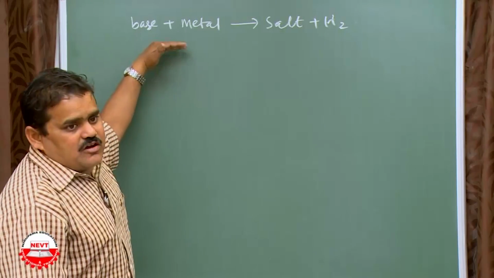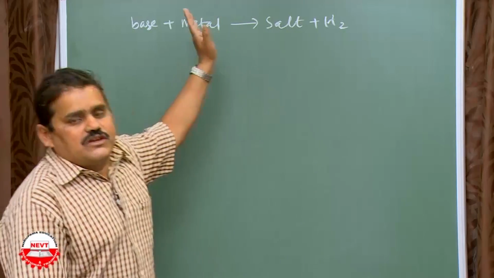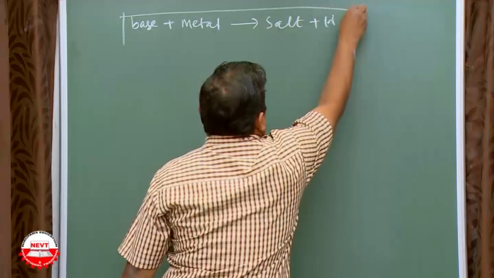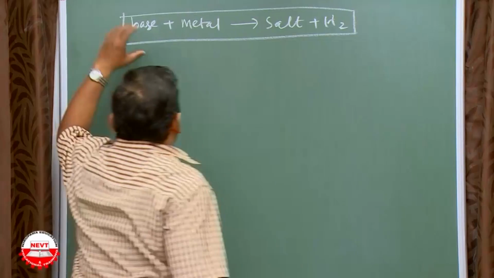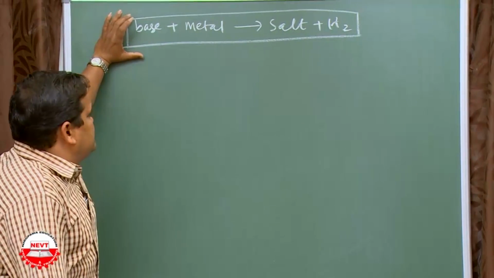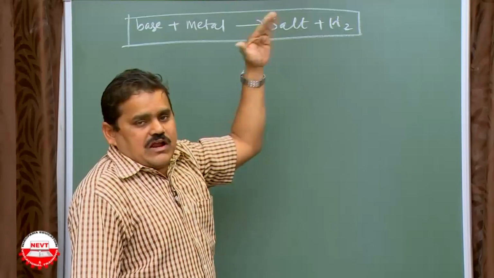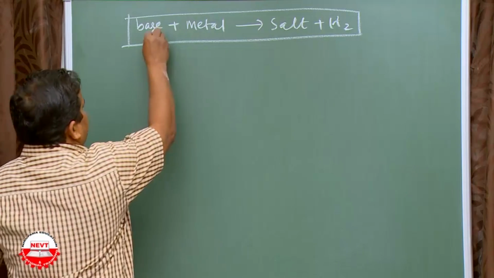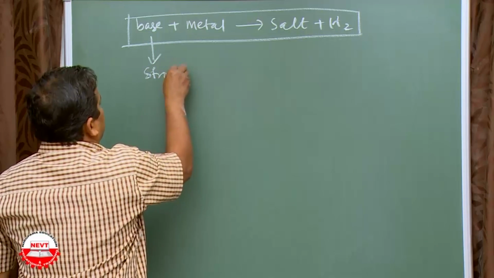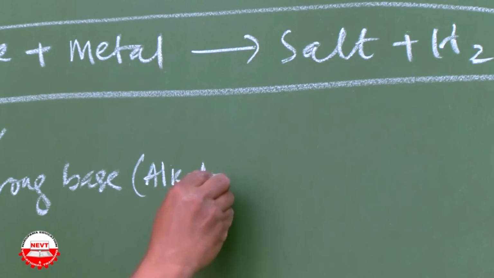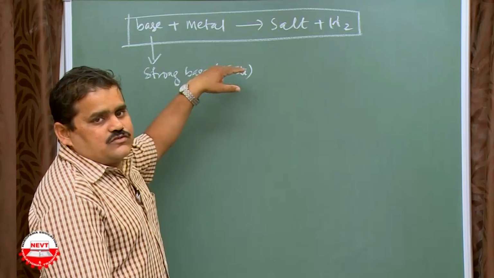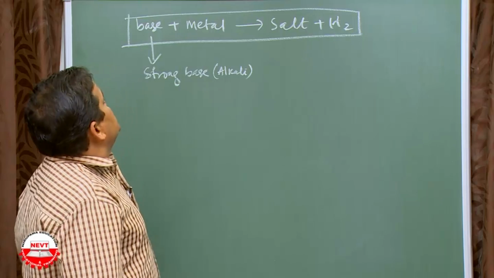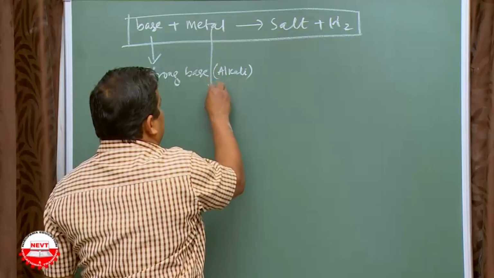This is the second part, base with metal. It gives salt and hydrogen, but not in all cases. It's a special case. I will explain. In between the box I am writing, these statements are in your book. One by one we will cover it. Okay? Base with metal gives salt and hydrogen. Base means strong base, that means alkali, that is sodium hydroxide or potassium hydroxide or lithium hydroxide like this. Okay? Metal here is a special case of metal.